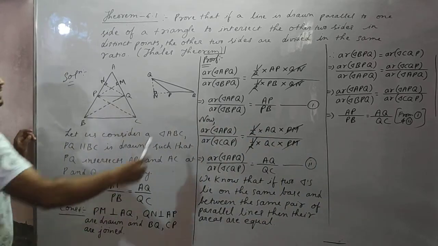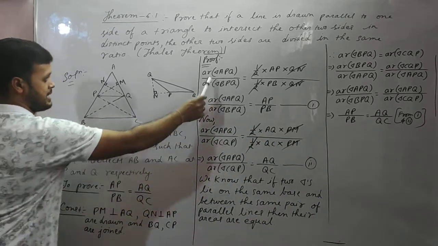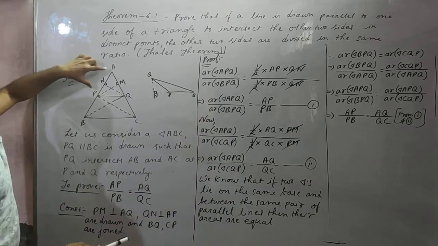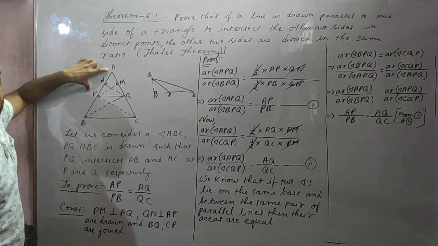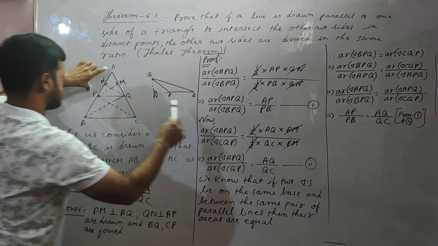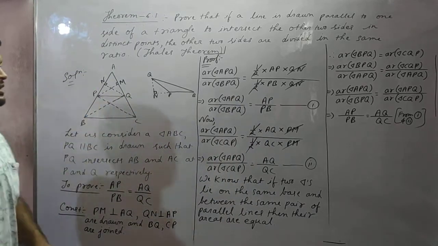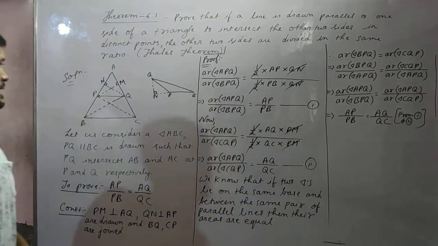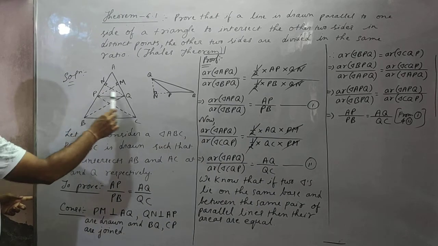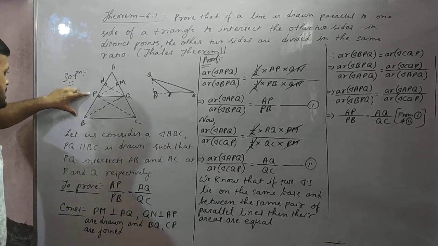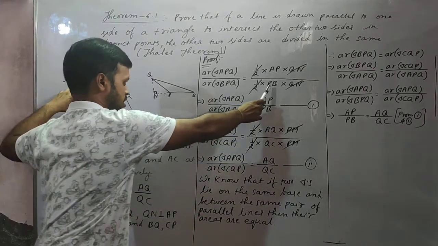Therefore, area of triangle APQ: I wrote half into AP. AP is the base, and QN is the height. And area of triangle BPQ, half into base. What is the base, students? BP or PB, the same thing.